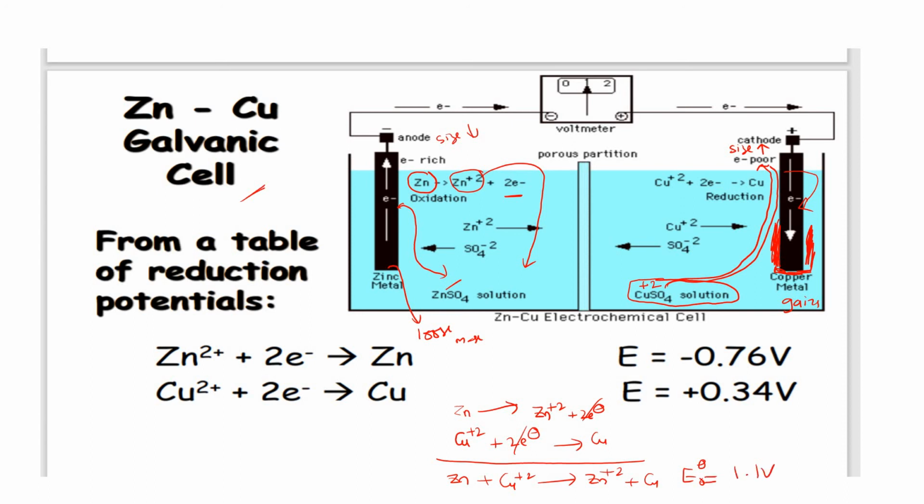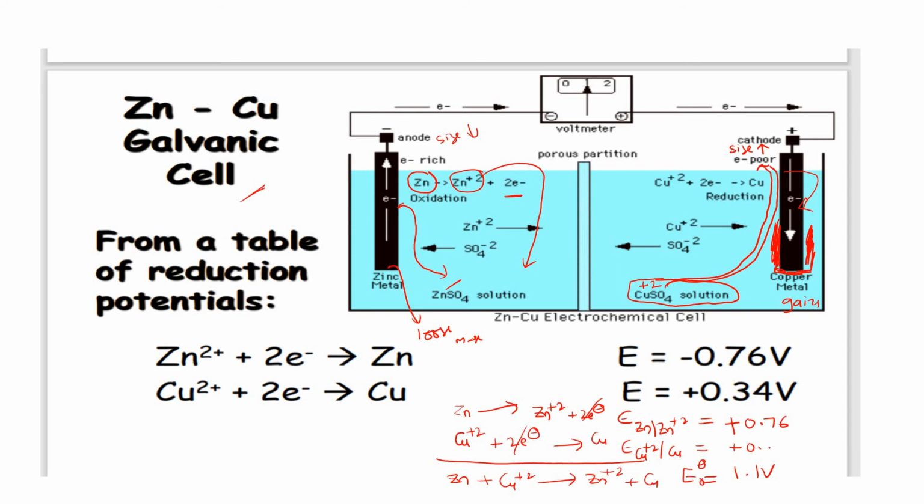How do we get 1.1 volts? If you observe here, this is the oxidation reaction, no? Here, this one is oxidation, no? For this oxidation, zinc converting into zinc +2, how much potential are you getting here? For oxidation we get plus 0.76. For this reduction, what is it undergoing actually? Reduction. See, copper +2 converting into copper is reduction. Zinc converting into zinc +2 is called oxidation. This value will be around what?